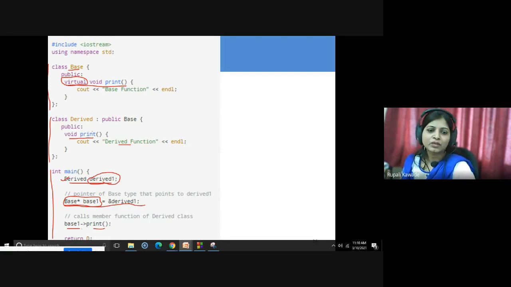This is the way in which you are calling a print function. Now we know that we always call like complex C1, C1 dot add, C1 dot display, C1 dot subtract. So what we are doing is using an object, then the dot operator, and then the name of the function.